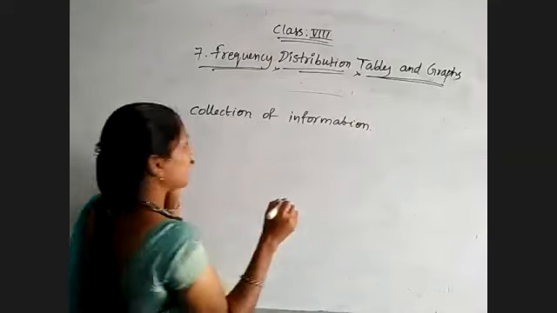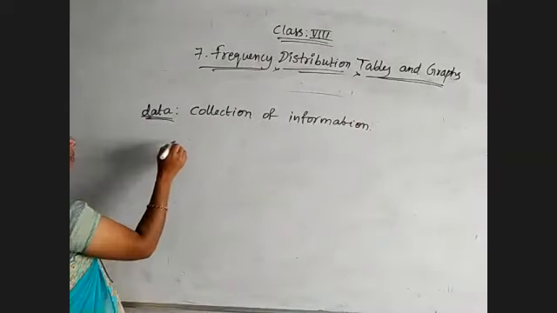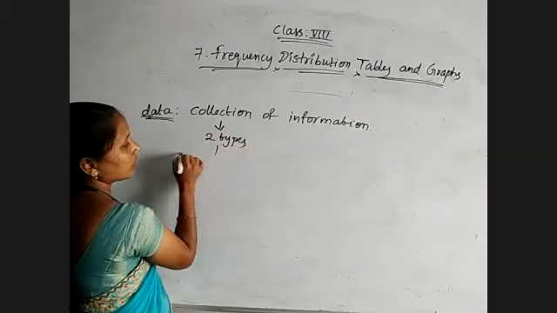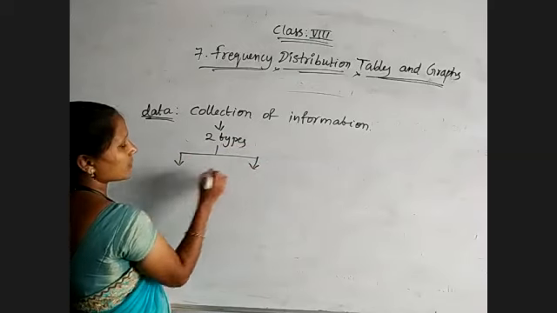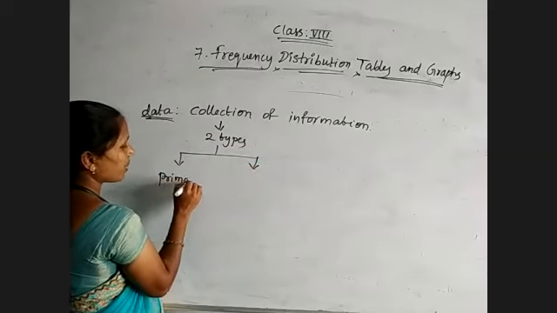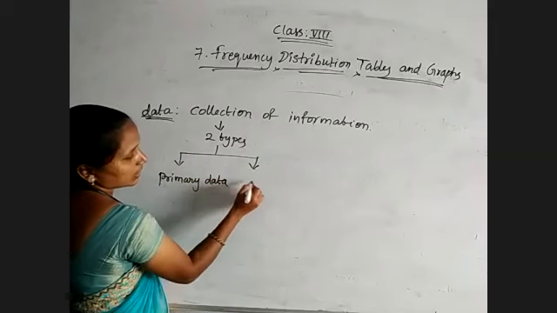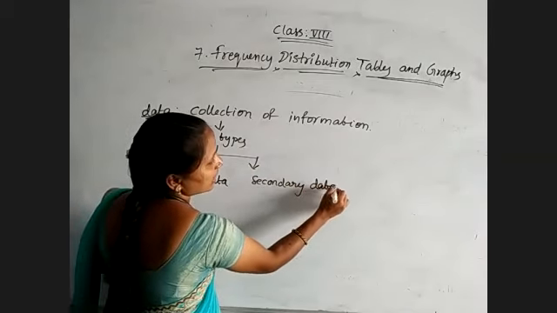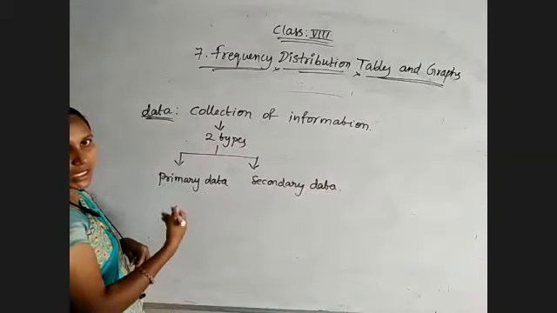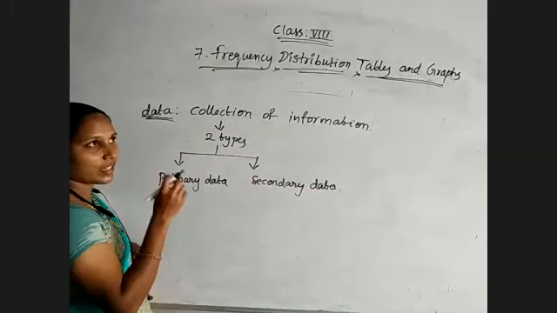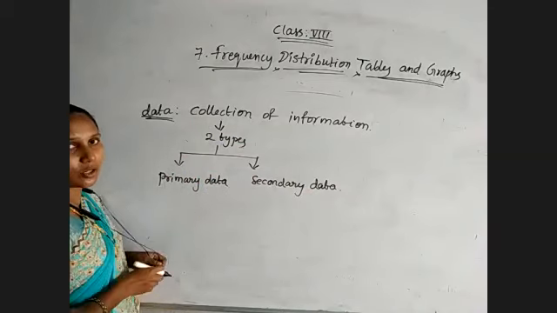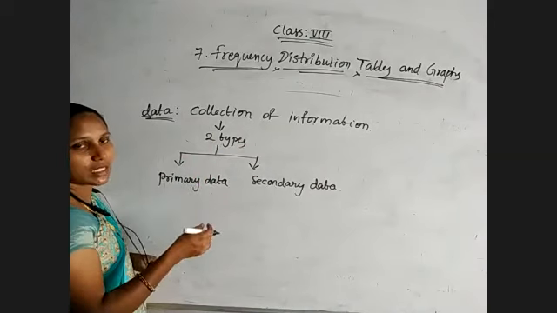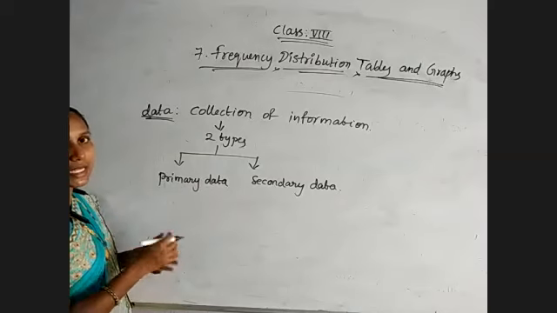And next, there are two types of data. Statistical data is of two types. One is primary data and second one is secondary data. Primary data is nothing but whatever data they are giving, raw data. So as it is, for suppose we need to find out the median, some observations they will give. They will not give in order. We need to write them in ascending order.